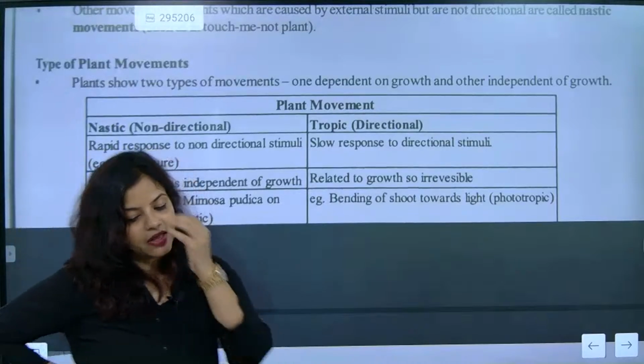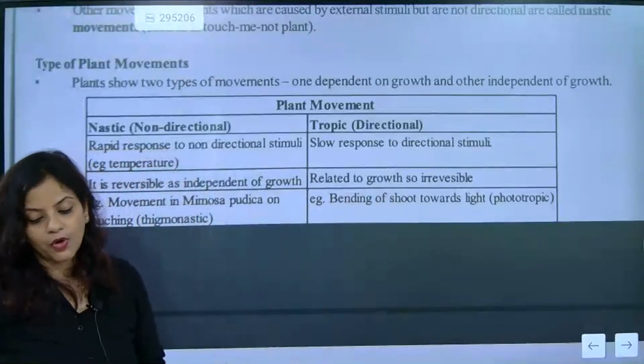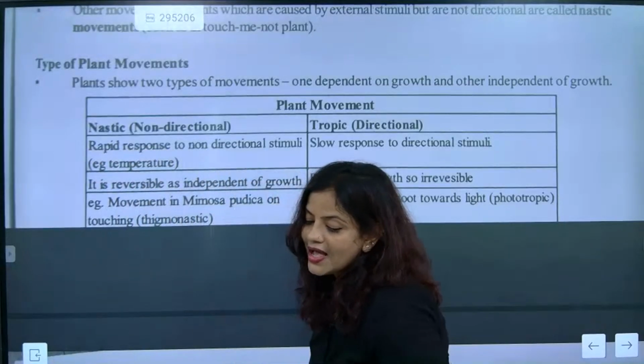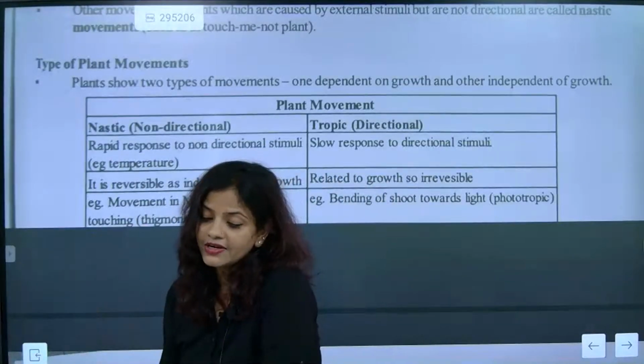Understood? Once growth has happened, you cannot revert the growth process. This is due to the amount of water in the leaves, and the variation in water will be there. Because of that, it is coming.